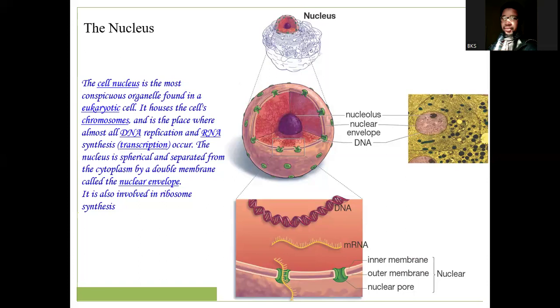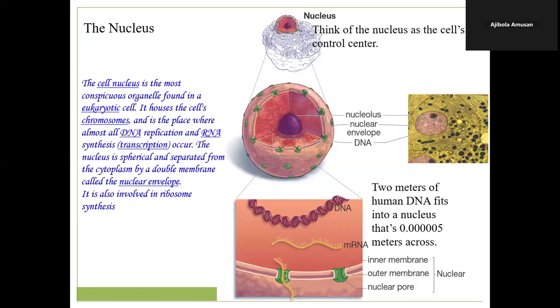And also the nucleus is separated from the cytoplasm by what we call a nuclear membrane or nuclear envelope. And this nuclear envelope separates the cytoplasm from the nuclear component, or the component inside the cell.